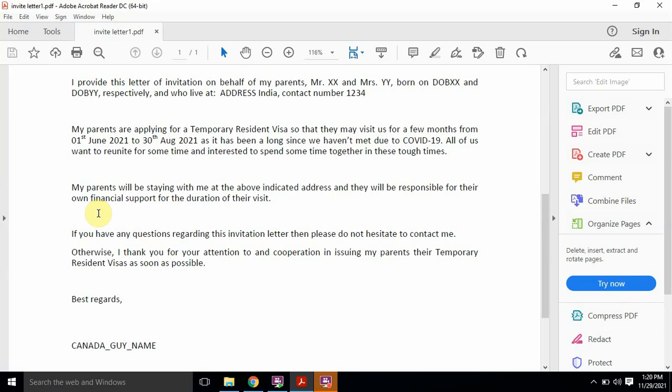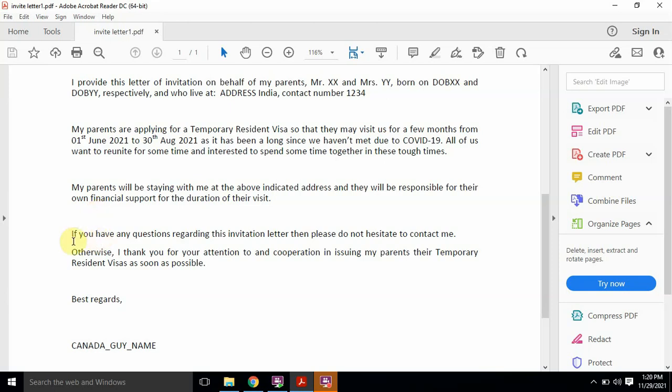So you are not going to show any proof of money or your bank account statement just for the invitation purpose. The most important thing to note is whenever you write this line, it means the person who is going to visit you in Canada needs to provide all their financial documents to show that they have enough money to visit Canada and bear their own expenses.